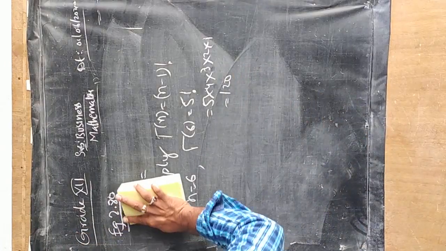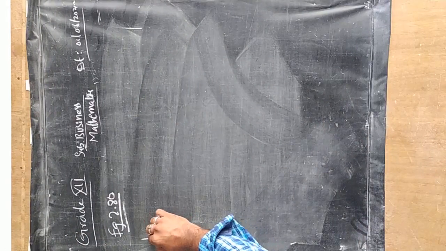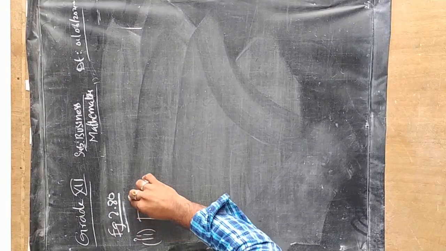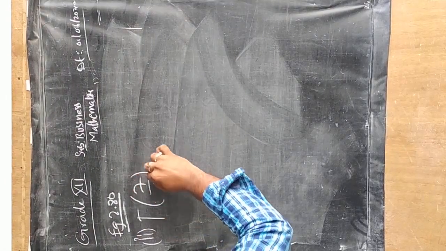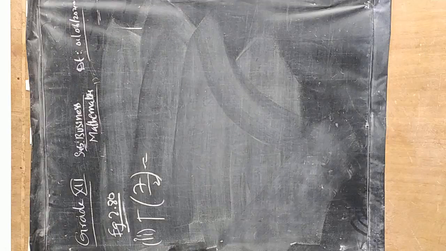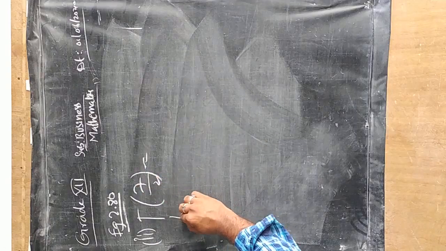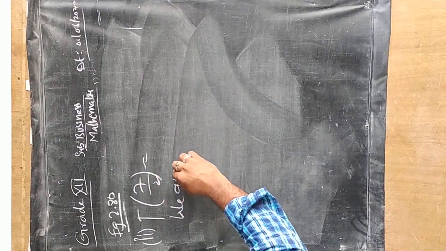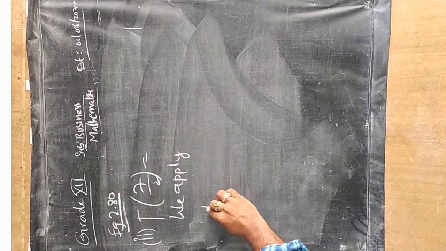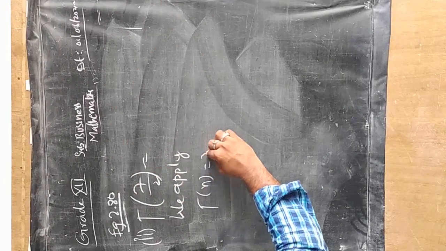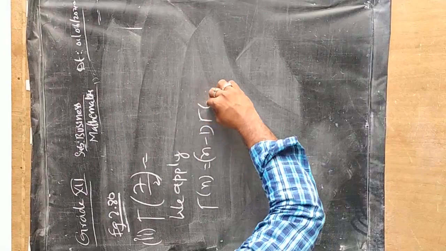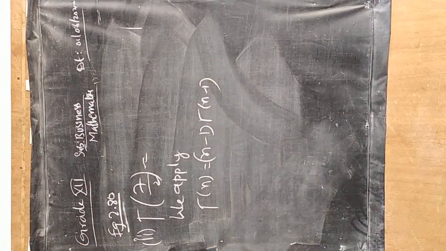Let us do another question. We have some subdivisions in this. Gamma of 7 by 2. The second question is talking about gamma of 7 by 2. In this gamma of 7 by 2, it is a fractional value. Now we apply the first formula, that is gamma of n is equal to n minus 1 into gamma of n minus 1. It keeps on repeating. Why?